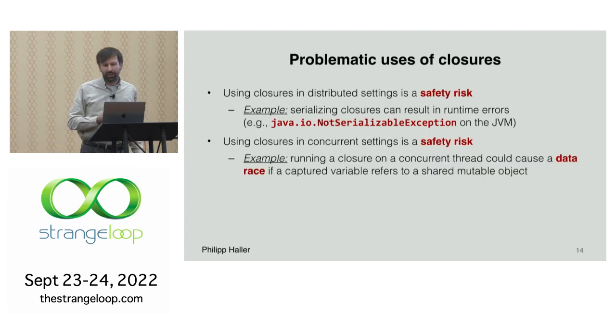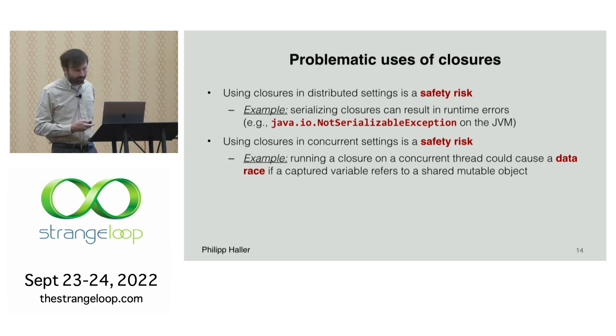So concurrency can also be tricky, because we can easily get data races if we execute closures on concurrent threads, and these closures refer to shared mutable objects.